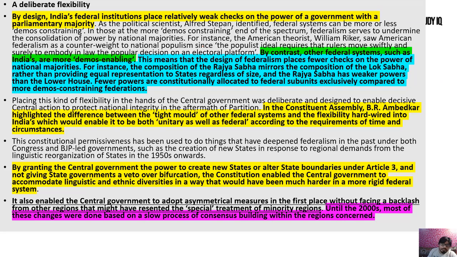If we talk about the federation of the US and India, then theirs is the most constraining, because by design, India's federal institutions place relatively weak checks on the powers of governments with a parliamentary majority. The center is becoming much more powerful now, and they are going against the federal features of the constitution.